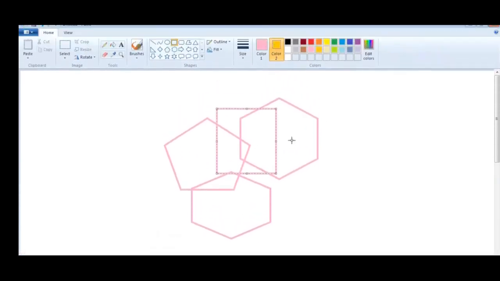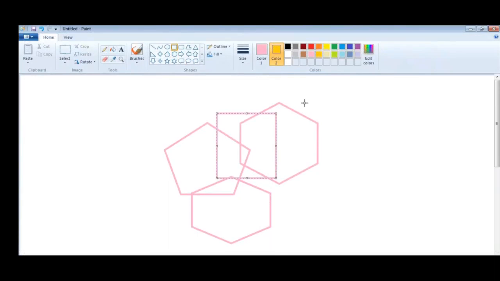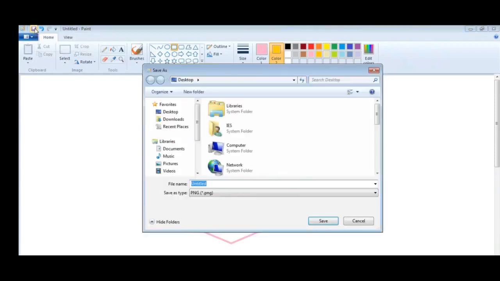Okay, this is my drawing. My drawing is not too good, just consider. Now I will save this drawing. How to save? Here is a floppy, rectangular pink color icon. So click on that icon, go here, click here.